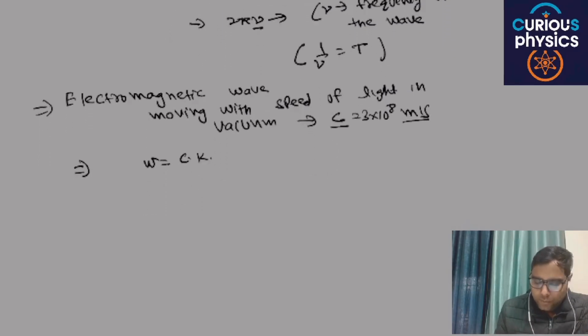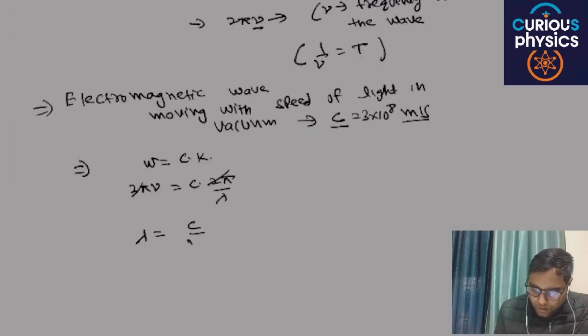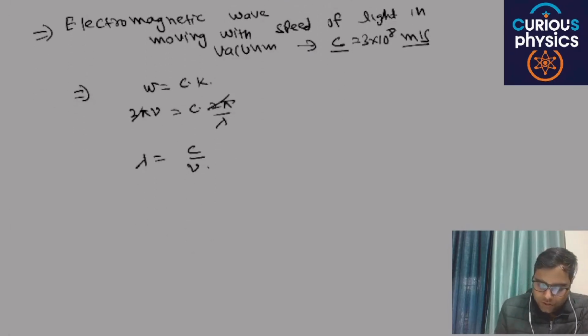C is the velocity of light. Omega is 2 pi times frequency. So v is equal to c into 2 pi by lambda. Are you able to understand my point or not? 2 pi by 2 pi will cancel each other, and the wavelength is nothing but the speed of light divided by frequency. Speed of light by frequency. One more relation you will get.